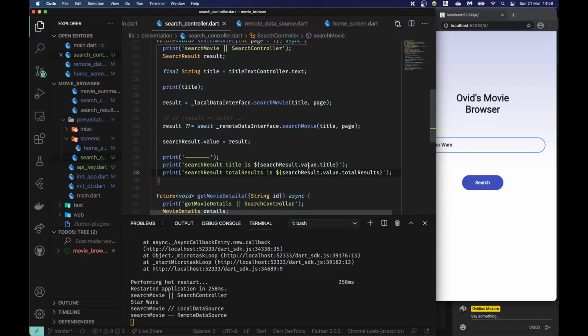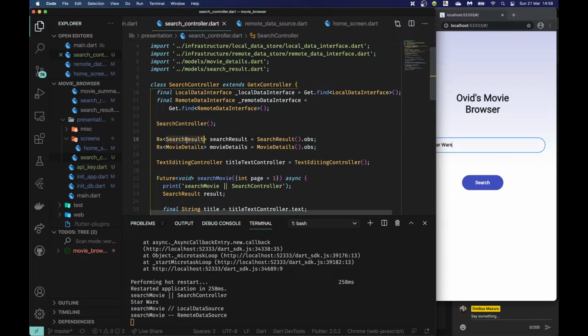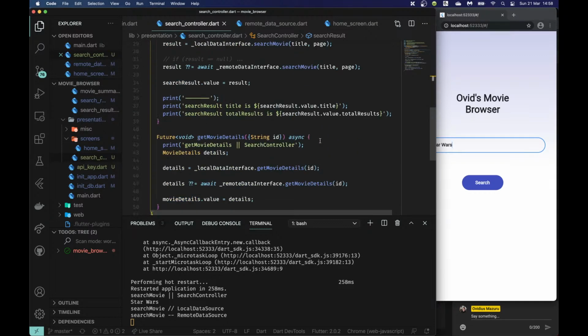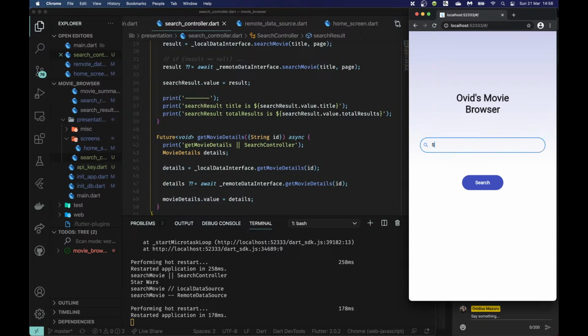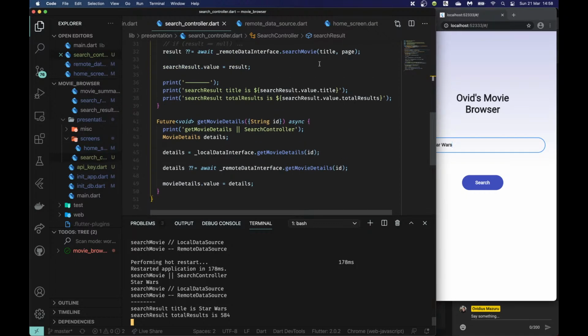And if you guys don't remember why we're using this dot value here, that's because our search results is an Rx search results. We did this so that we can make it an observable, so that we can listen to the value in our other widgets. So I'm just going to save this and refresh. And now when I do this, we should see search result title of Star Wars, search result total results is 584. So that is working the way we intended.